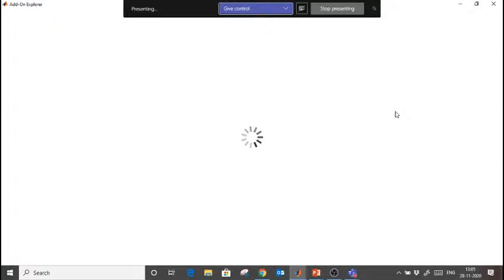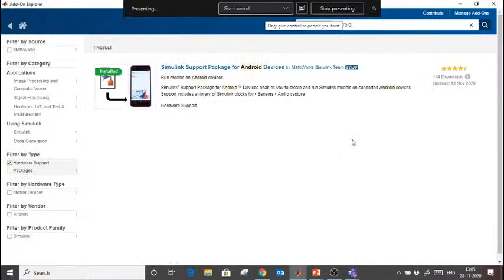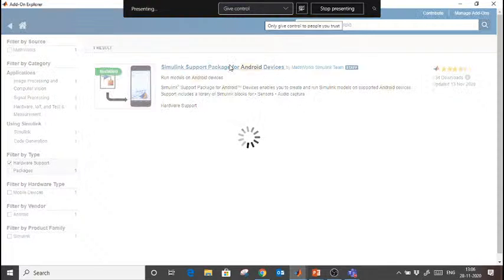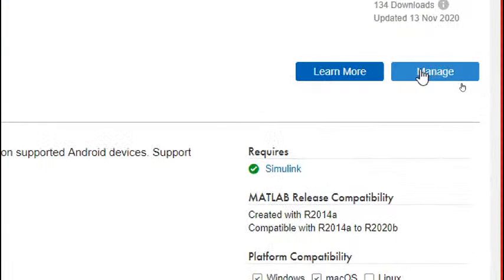this is more about hardware interfacing rather than IoT. You see that the support packages are showing. I want support packages for Android. So simply here I will type Android and press enter. And here it is, Simulink support package for Android devices. I will click this. I have installed this support package already. When you do it the first time, you will get the option here to install.